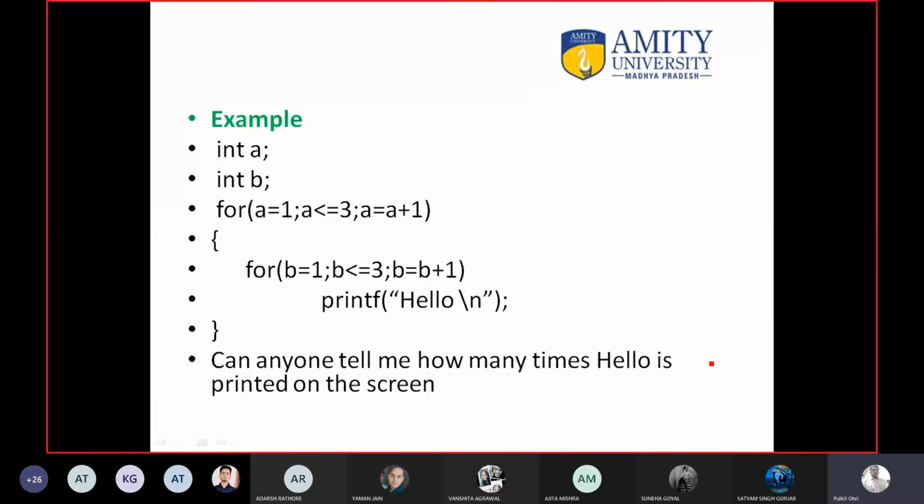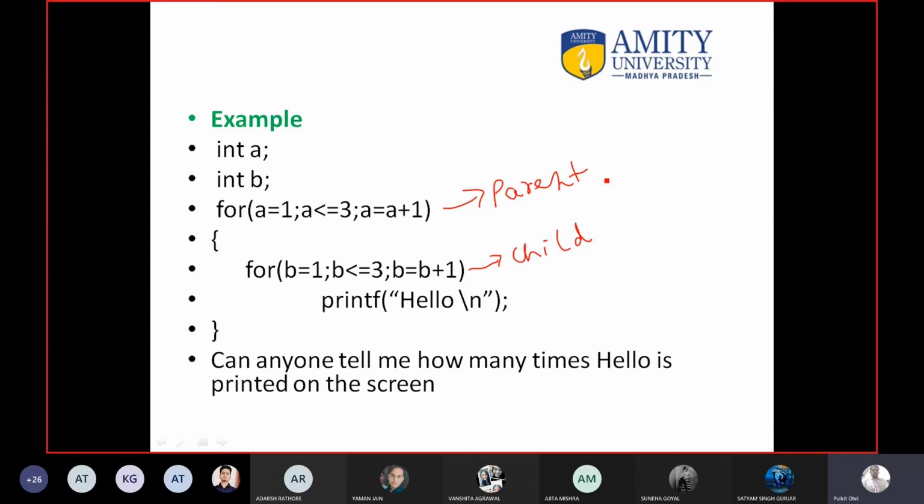For example, this is a nested for loop. So how it works? First of all, this is called a parent loop. And this is called a child loop. This concept is very important, so kindly pay attention. So how it works? Parent will execute for only one time and child will execute fully. I will repeat myself again. Parent will execute for only one time and child will execute fully.